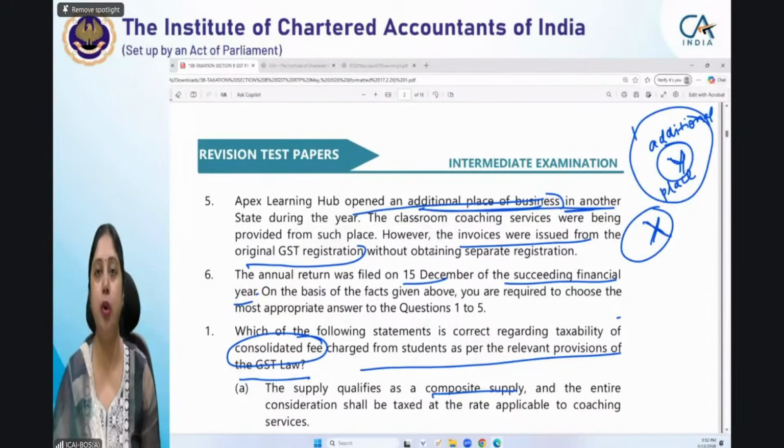Section 22 of the CGST Act says that every person is required to take a registration from a state from where it provides, it renders or it supplies, it makes a taxable supply.